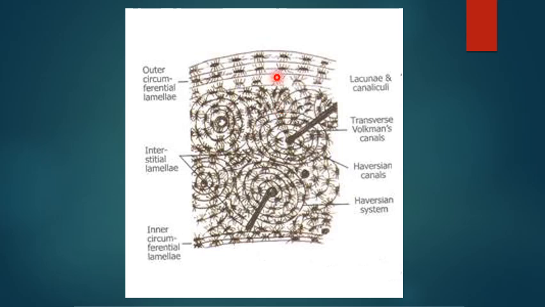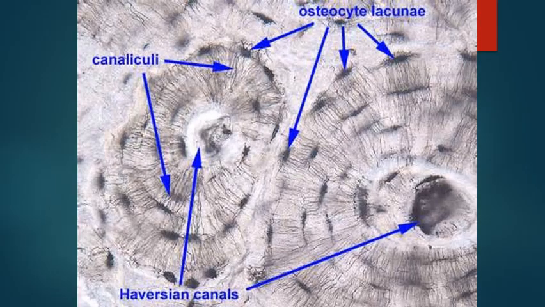This is ground compact bone. You can see the black, it is the air present in the cavities, which are the Haversian canal, Volkmann's canal, lacunae, and canaliculi. Again, this is ground compact bone. This is the Haversian canal. This is a lacuna, it does not contain anything, the osteocyte died, and these are the canaliculi.